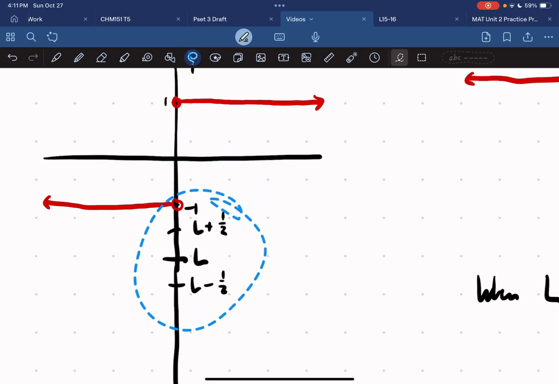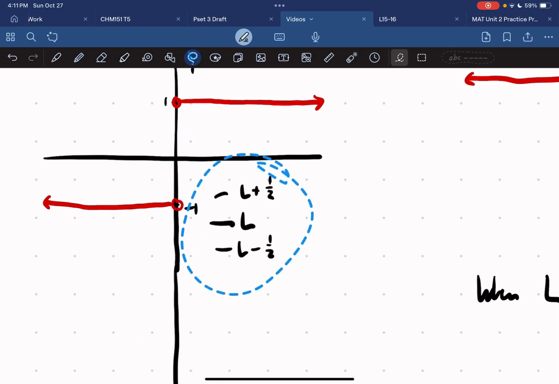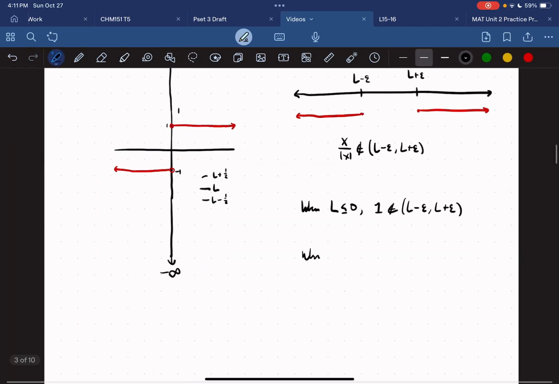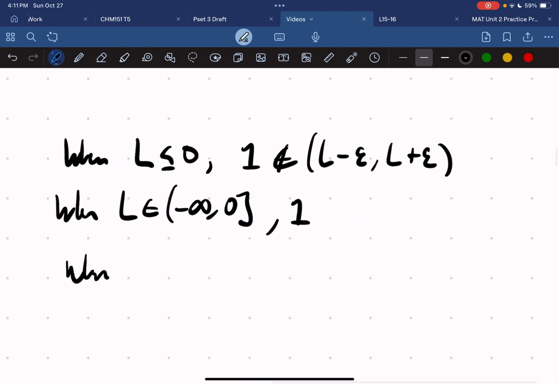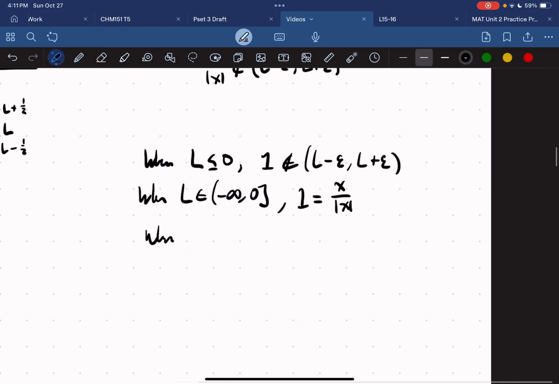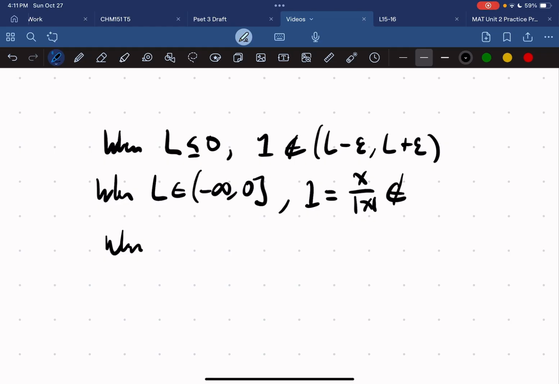And if we move down, obviously 1 is not going to be in this interval because L goes to negative infinity. So in other words, when L is an element of negative infinity to 0, 1, which is equal to x over absolute value of x, is not in this interval.